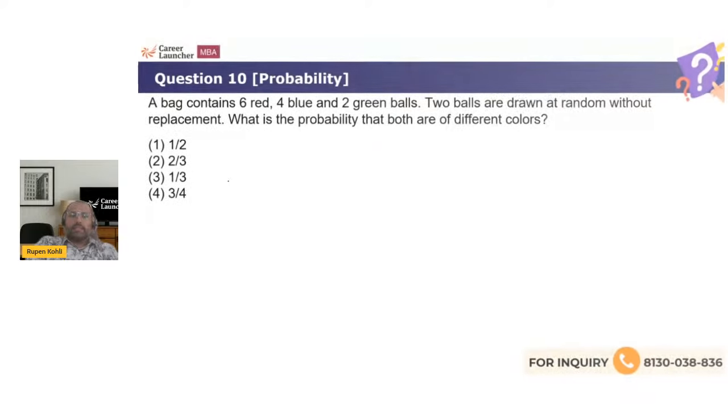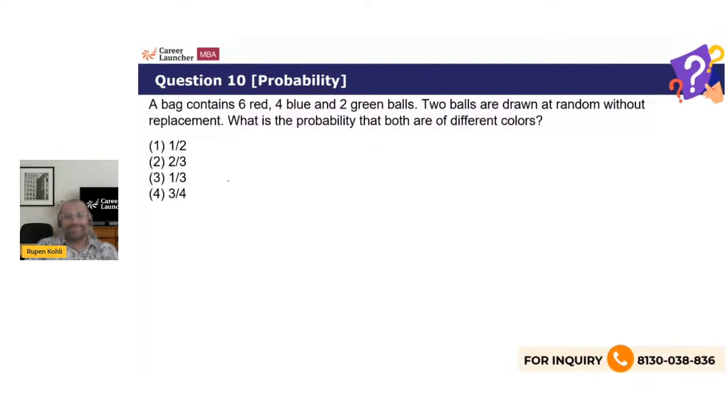let's see the next one. Here we go. Probability. Okay, you can do this, I know. The last one was a bit tricky, I know, but this is pretty straightforward. Everybody can do this. So waiting for your answers.